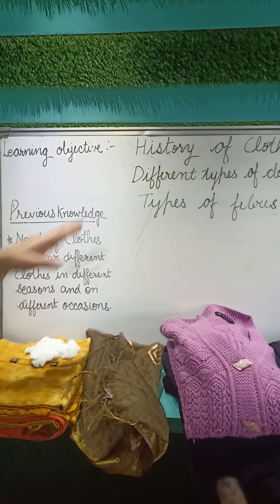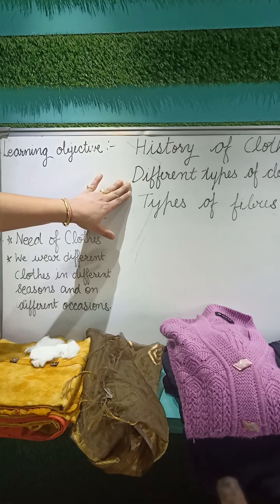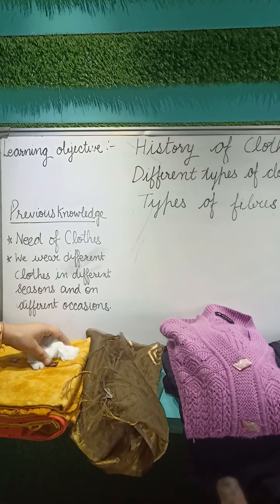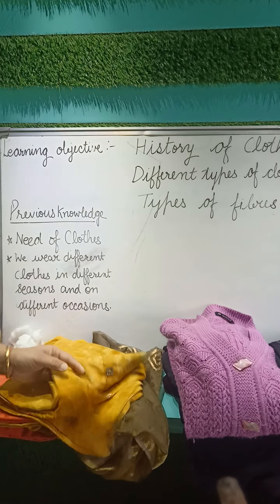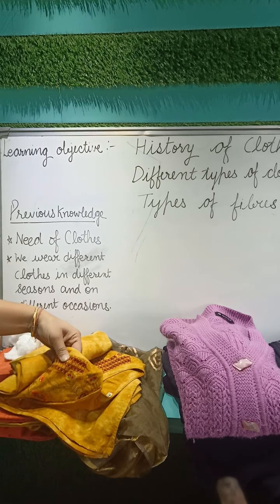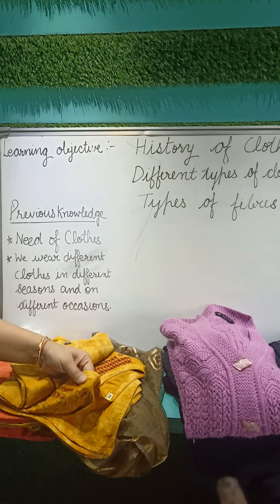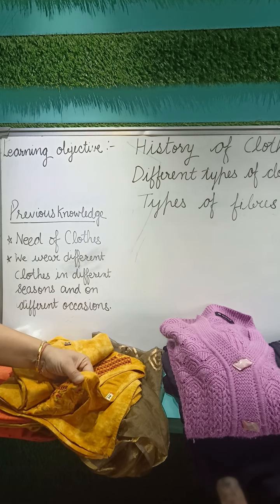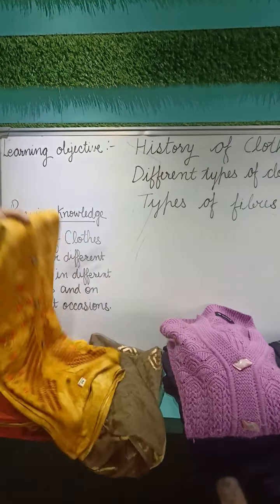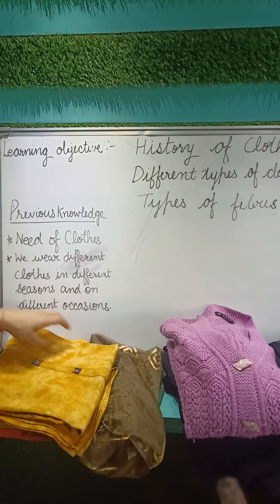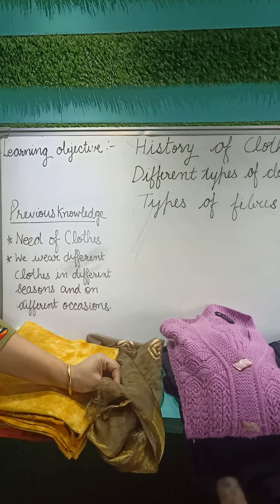Yes, now we will discuss the different types of clothing material. My dear students, if we feel the texture of this cloth, we will feel that it is made of cotton fiber. That is why it is known as cotton fabric. Then if we touch this cloth, we will feel the silk texture.